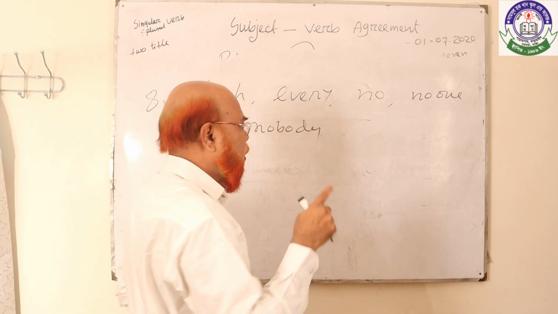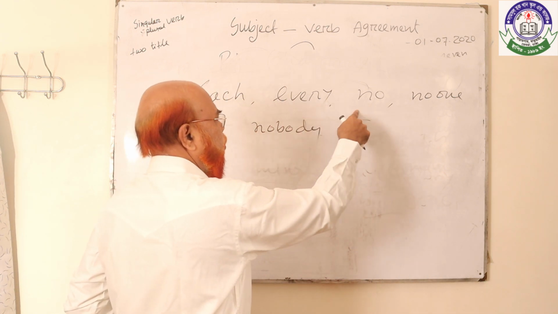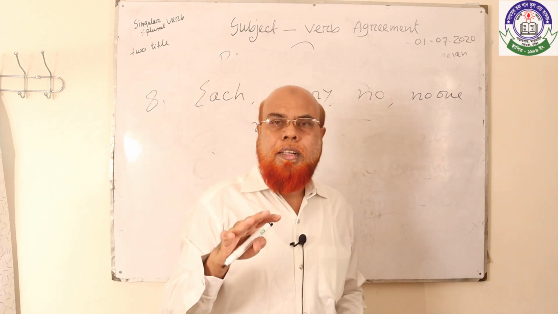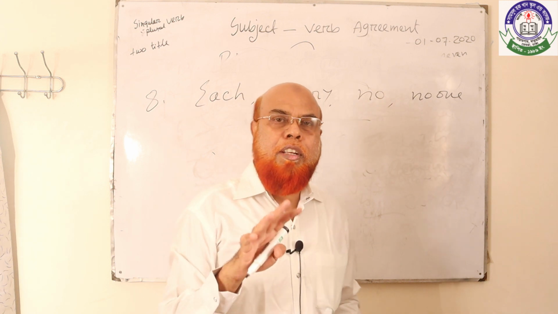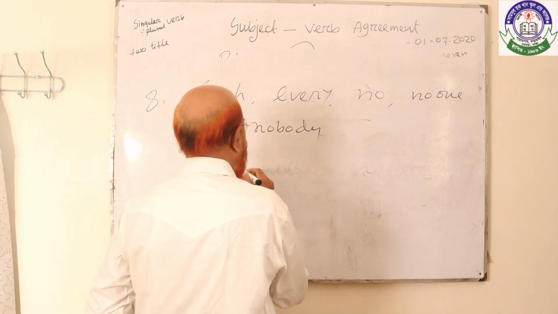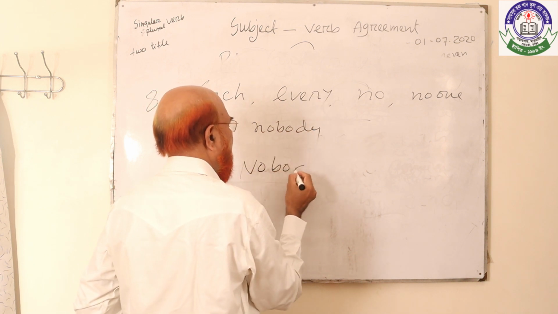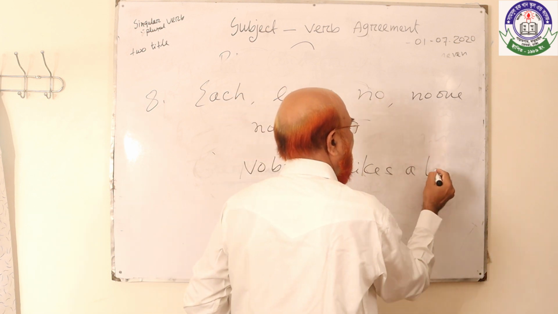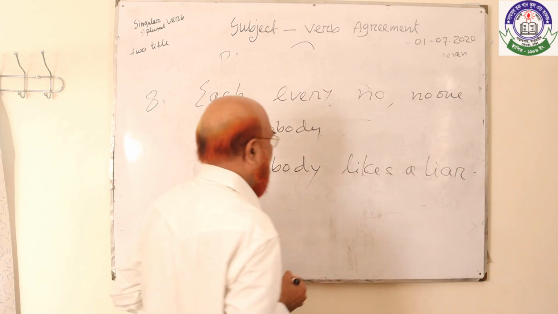It is another rule. Each, every, no, no one, nobody are used as subject. It is always treated as a singular subject. Nobody likes a liar.